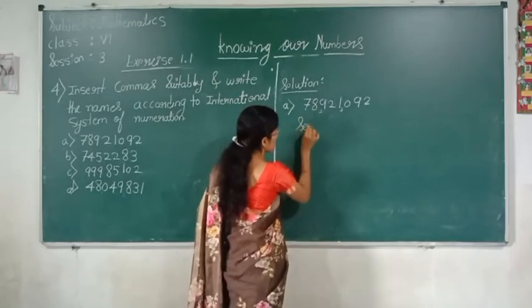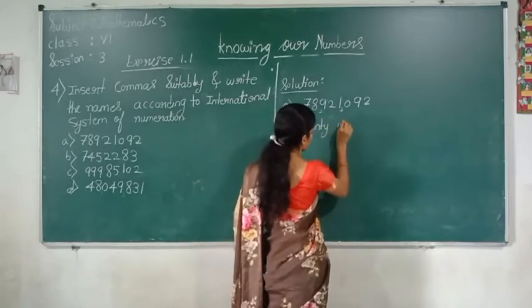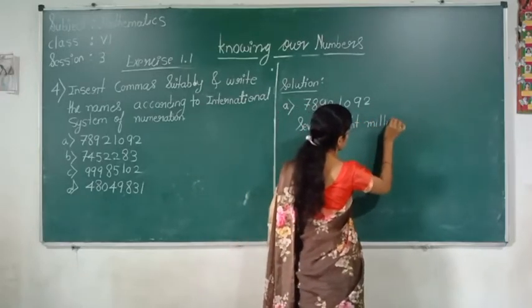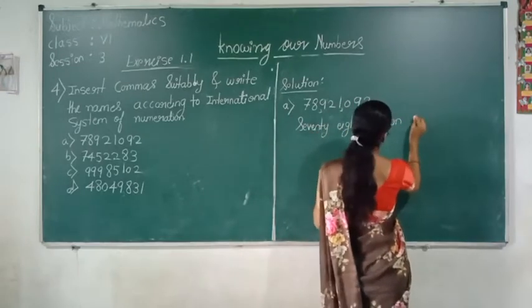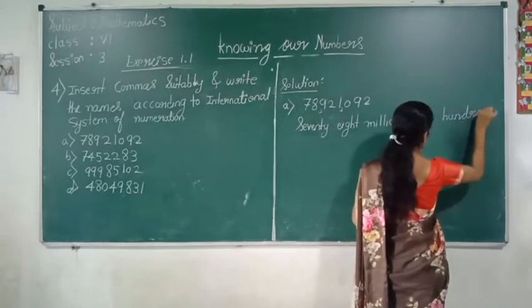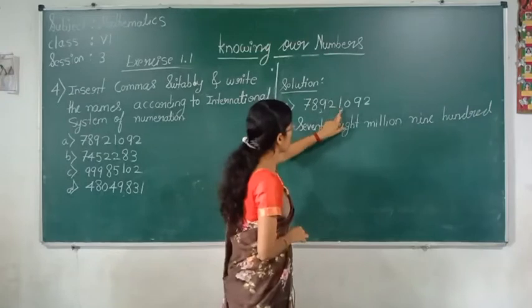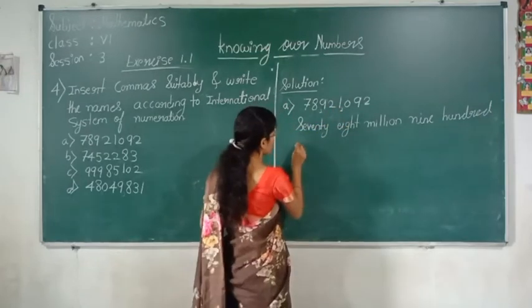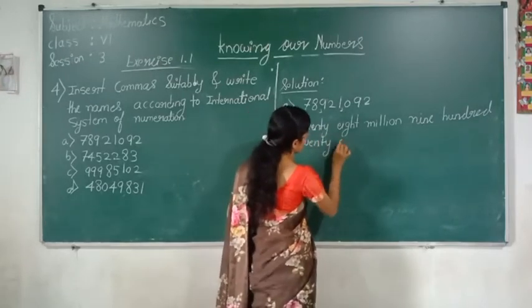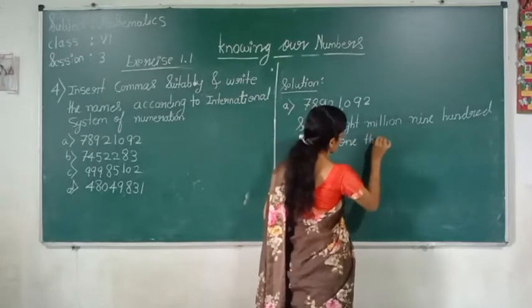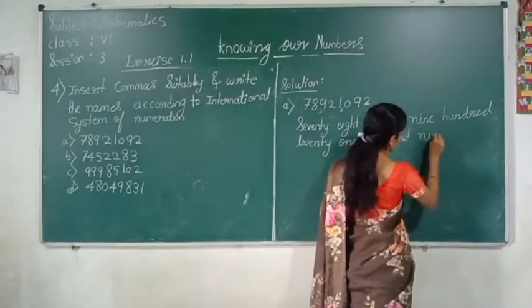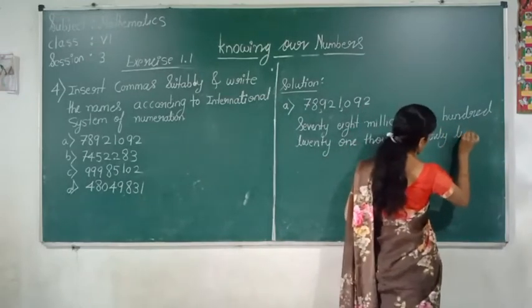That is 78 million 921. You have to take the period name. 21,000, 21,092.